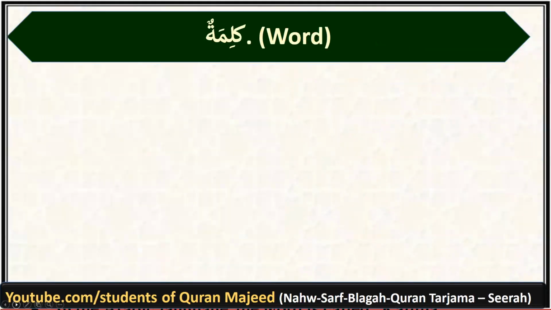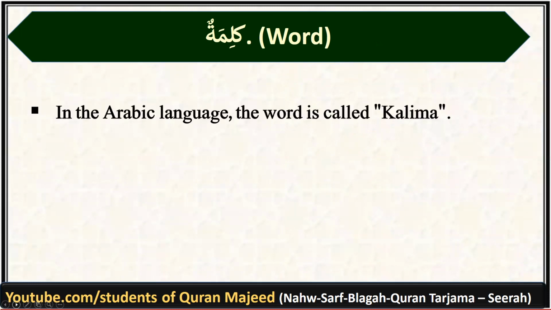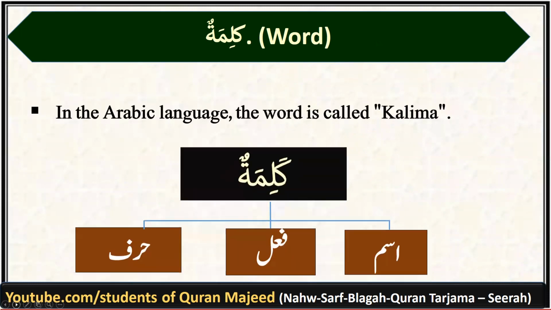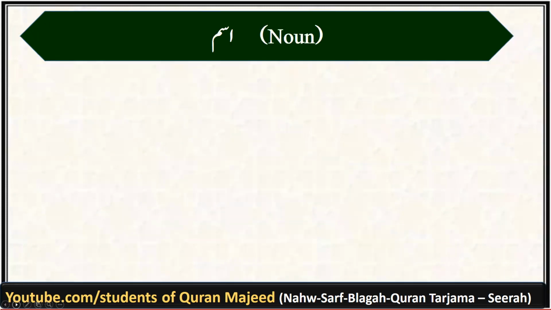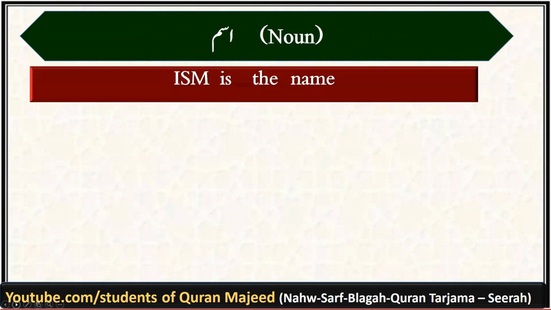So in Arabic language, the word is called kalima. Kalima is divided into ism, fail, and harf. Now our first job is to identify and define these words so that we are able to understand what these three categories mean. Coming over to the ism. Anyone having any idea what is ism? It is very simple. In the simplest terms, we can say ism is the name.